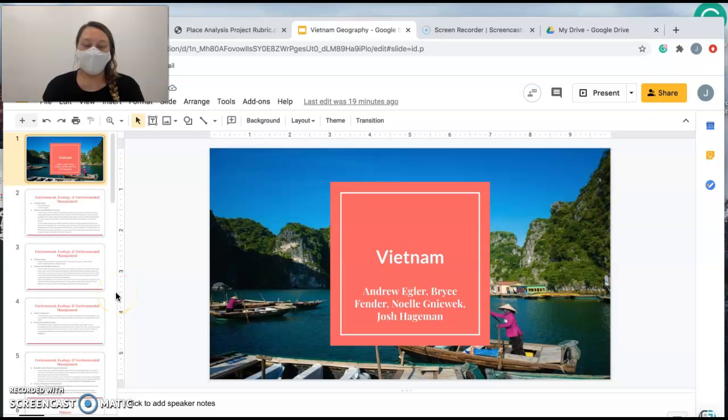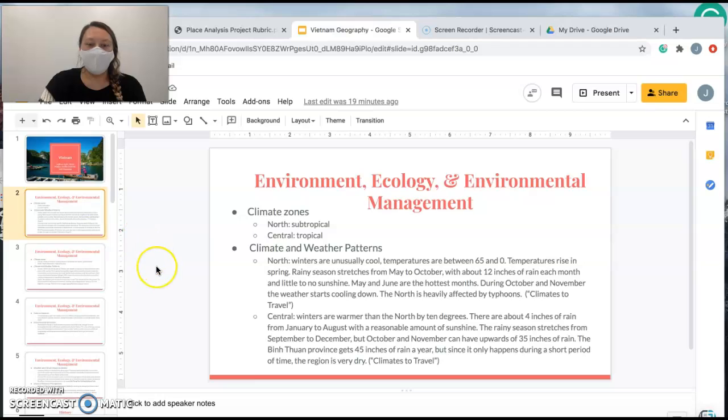So for our analysis project, we did ours on Vietnam. To begin, there are 4 climate zones: the north, the central, the interior, and the south. The north is subtropical, the central is tropical. In the north, winters are really cool, temperatures are between 65 and 0. The rainy season stretches from May to October and has 12 inches of rain with little to no sunshine. May and June are the hottest months.